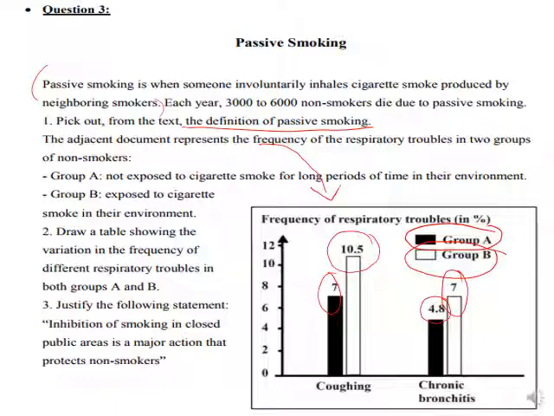So according to this, the frequency of coughing is 10.5 in individuals exposed to smoking, which is higher than that of non-smokers, which was 7. And chronic bronchitis was about 7, which is greater than in group A, not exposed to smoking, which was 4.8. So this means that passive smoking favors the development of respiratory troubles such as coughing and chronic bronchitis. That's why it should be prohibited in closed areas. You have to explain this according to the document and the values found here, by comparing non-smokers and those exposed to smoke.